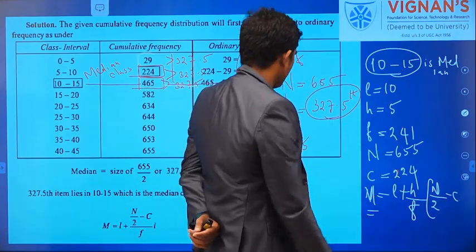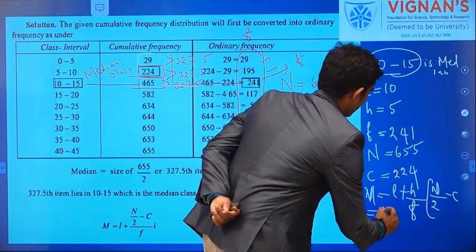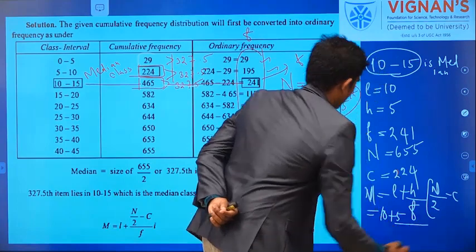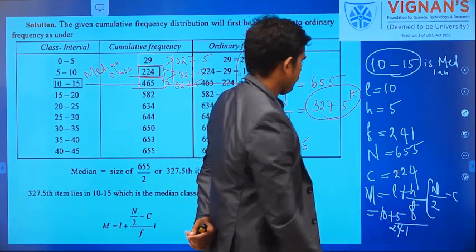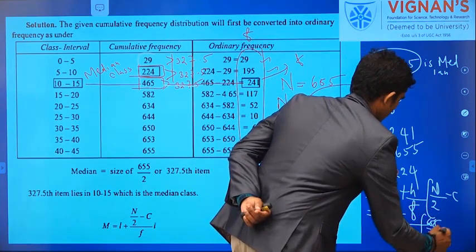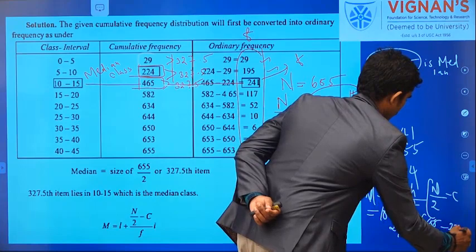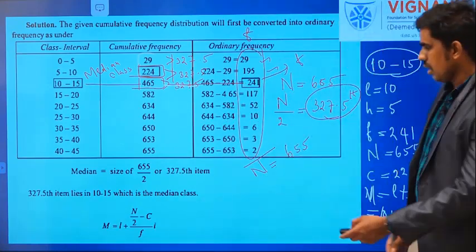L is 10 plus H is 5 divided by F is 241 into 655 divided by 2 minus 224. That's all. By using a calculator you can find the value.